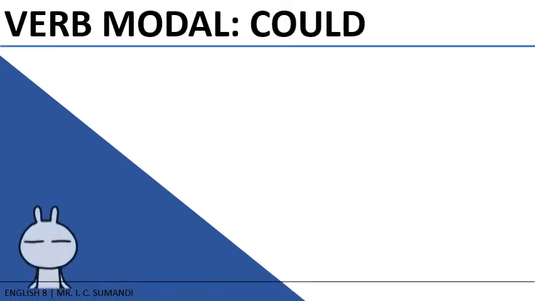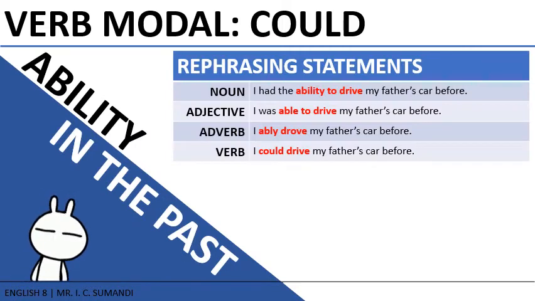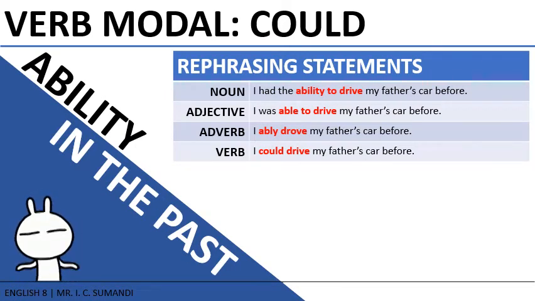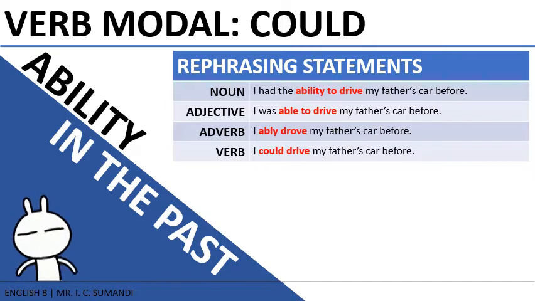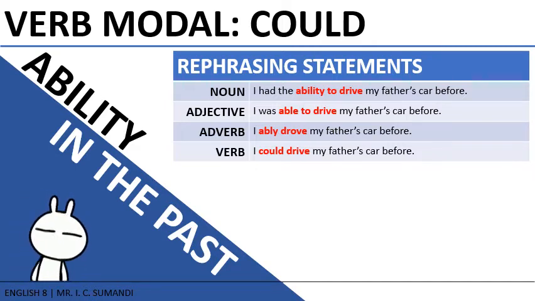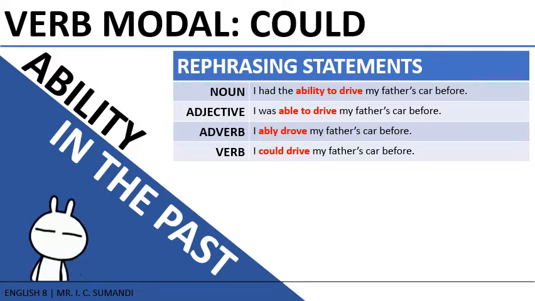The modal could also means ability to do something, but it refers to abilities you could do in the past. Using this modal could, you only mean that you cannot do the ability at present. For example, I had the ability to drive my father's car before. I was able to drive my father's car before.